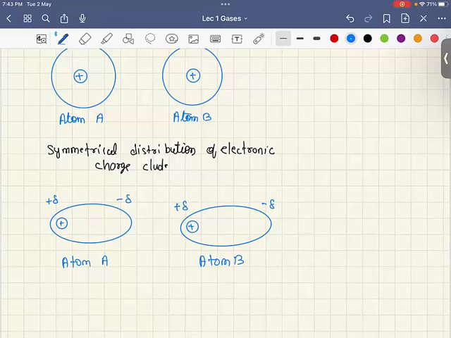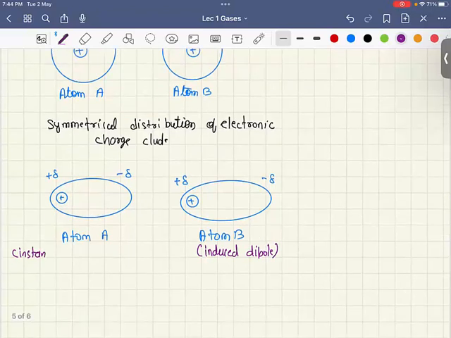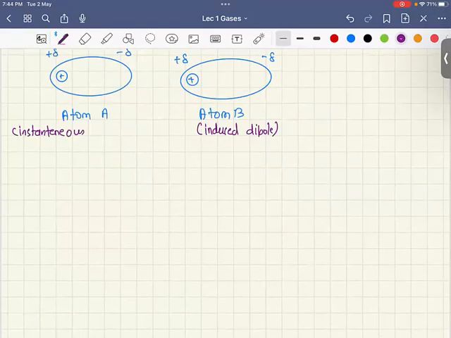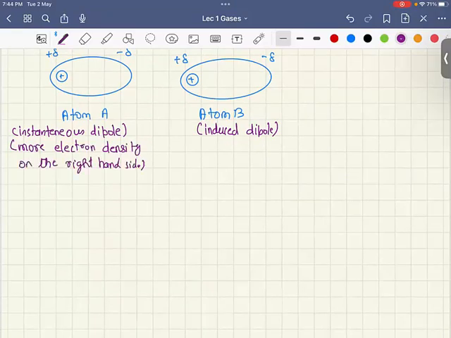This is the induced dipole, and this is the instantaneous dipole. We have more electron density on the right hand side. Because of this, there are going to be forces of attraction between these two.